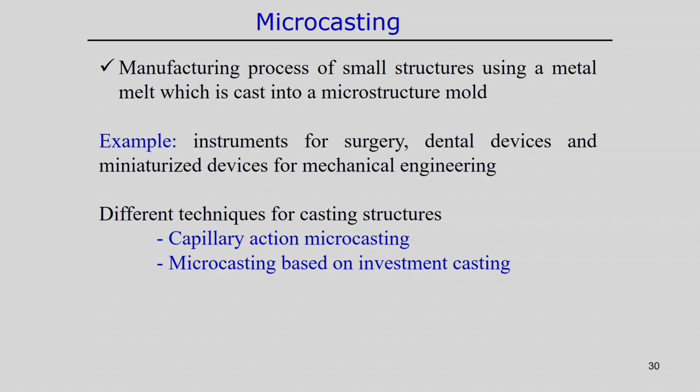Examples of the microcasting process are instruments for surgery, dental devices, and miniature devices even for mechanical engineering. Several micro scale components can be produced by following the microcasting process. This process is basically based on two aspects. One is capillary action microcasting; when we want to go to a very small scale and put in a very small channel, capillary action may be significant for the development of the microcasting process.